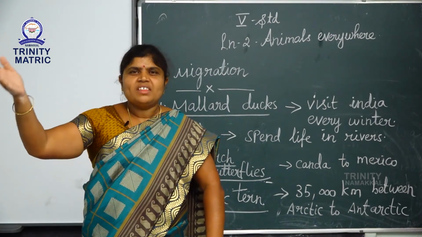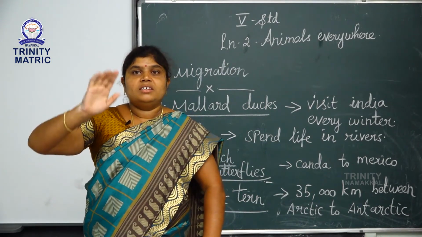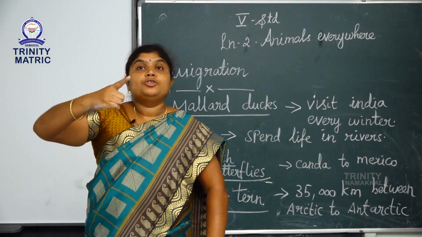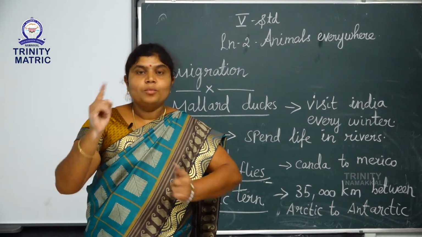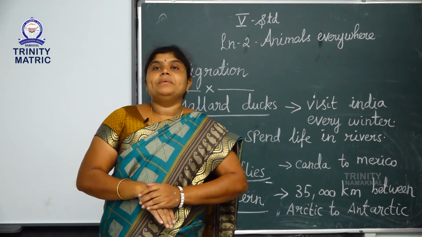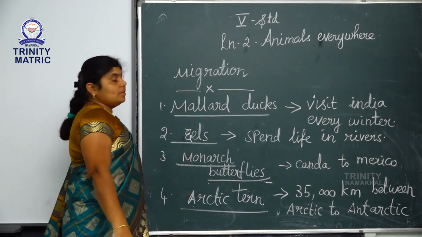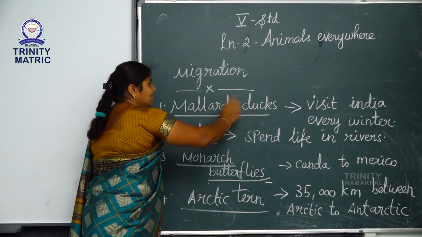Actually, one place to another place means Namakkal to Mohanur? No. One country to another country. Migration means animals move from one country to another country. For example, see the board, duck. This is a mallard duck.